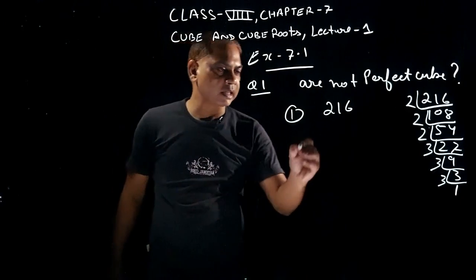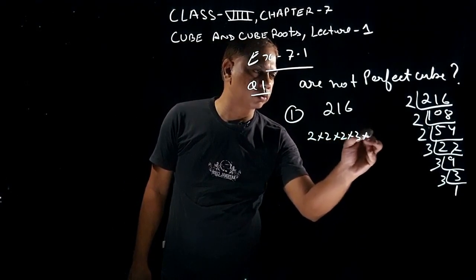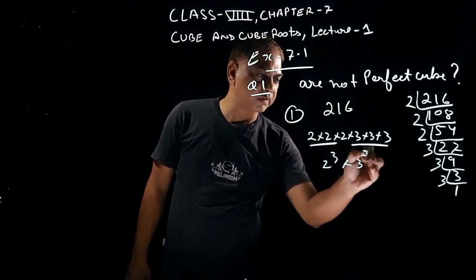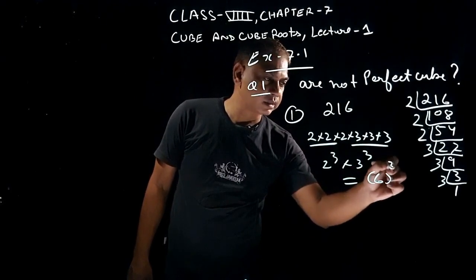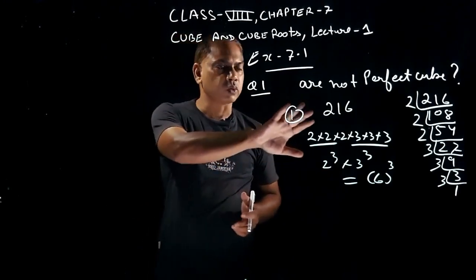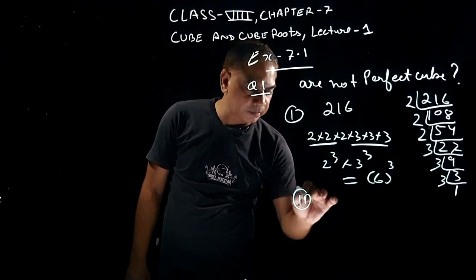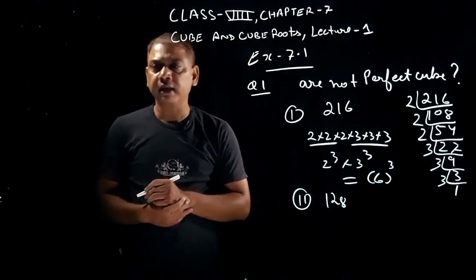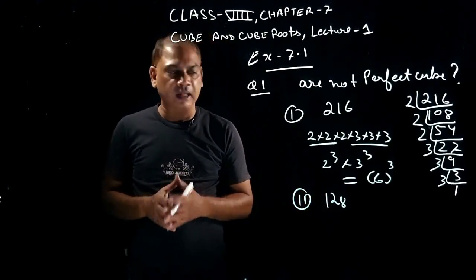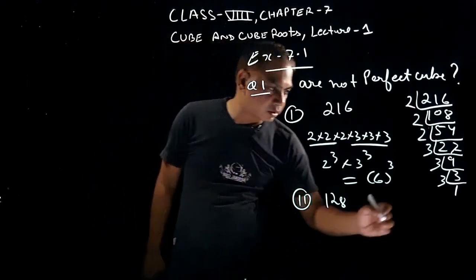216 can be written as 2 into 2 into 2 into 3 into 3 into 3, pairing as 2 to the power 3 into 3 to the power 3. Yes, it is the cube of 6. 216 is the cube of 6. So 216 is a perfect cube. Now come to the second part, students. The second part is 128. Without making the prime factorization, I cannot tell whether a given number is a perfect cube or not. So I will start doing factors.